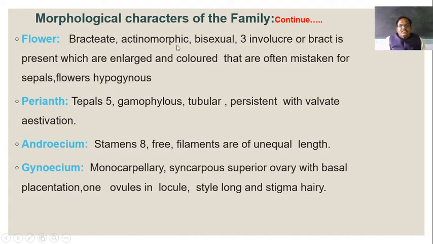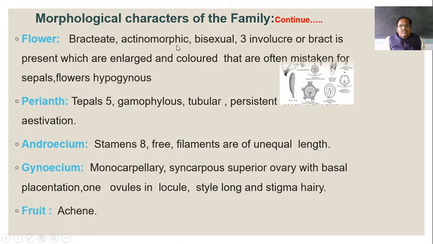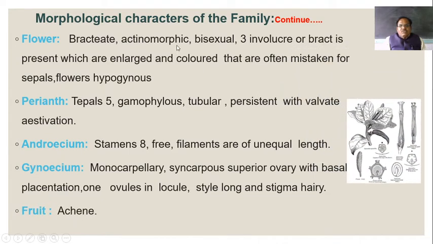We can divide the flower into two equal parts, so these flowers are actinomorphic. They are bisexual, that is, in the flower a single gynoecium and androecium are present, so they are bisexual.